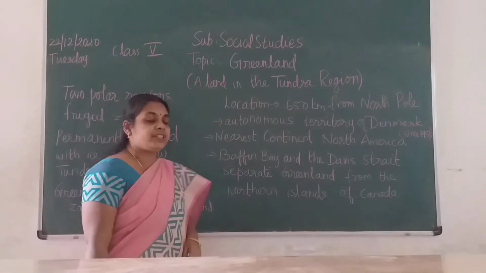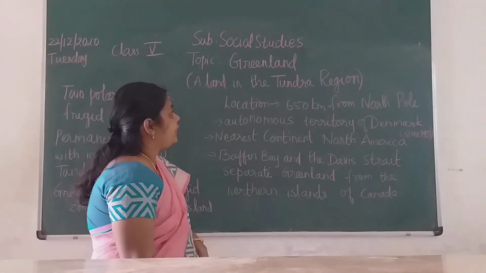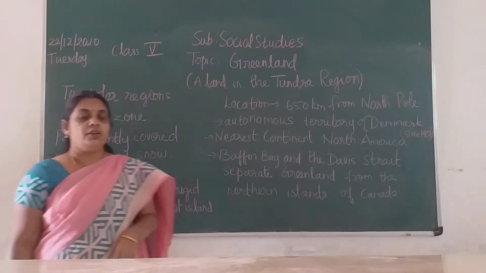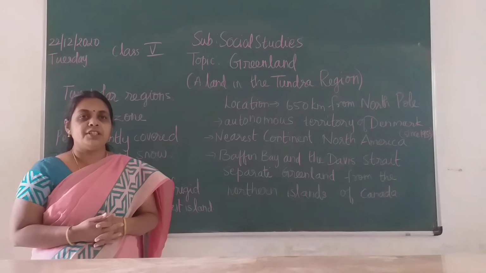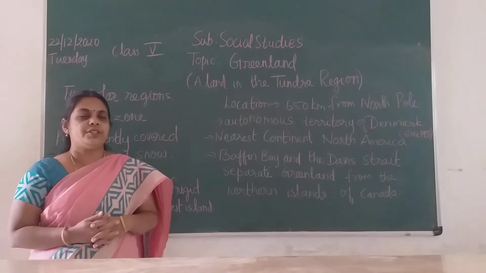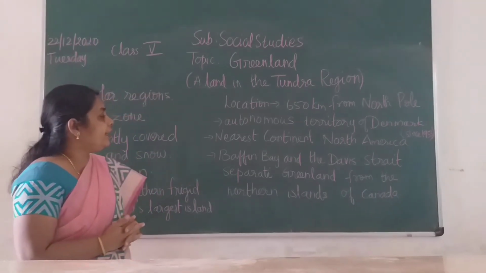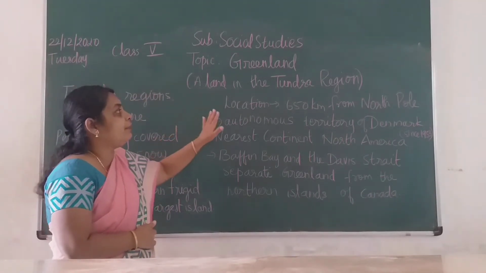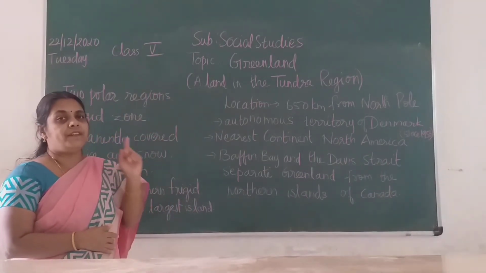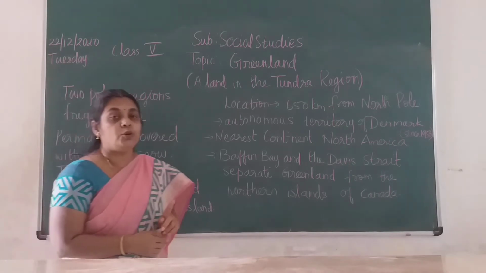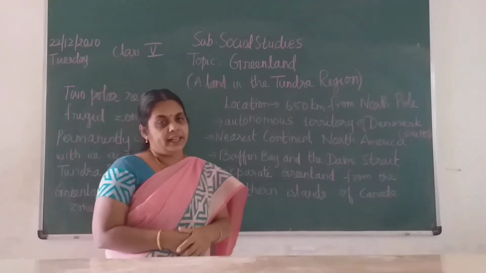Today we are going to start with a new lesson, children: Greenland. This land is located in the Tundra region. In the previous lessons we have learned different types of regions: frigid zone, temperate zone, torrid zone and this Tundra region. Tundra means it is almost covered with ice and snow throughout the year. That type of country is Greenland, children.